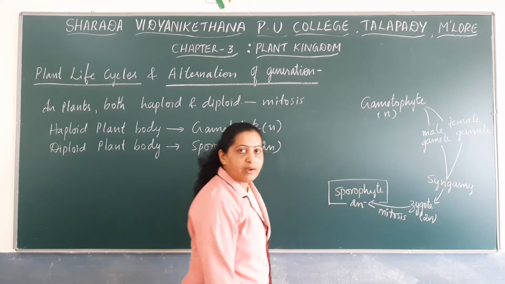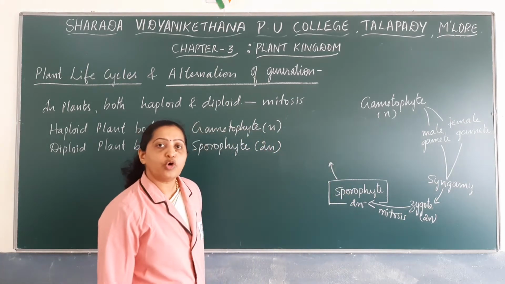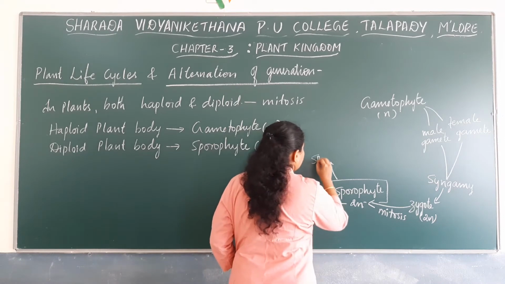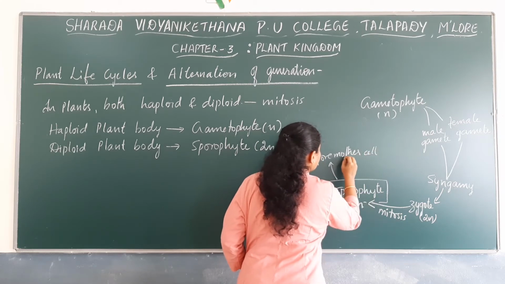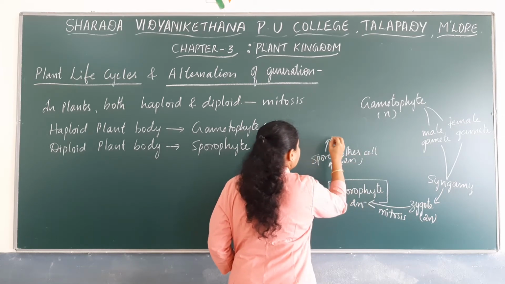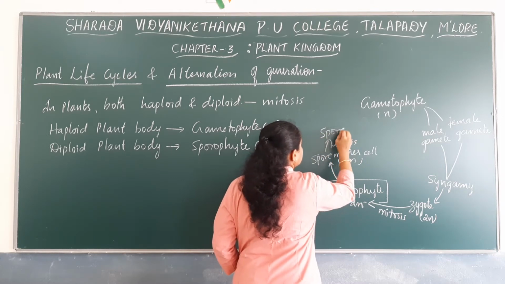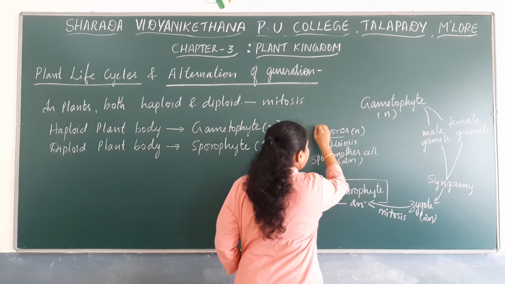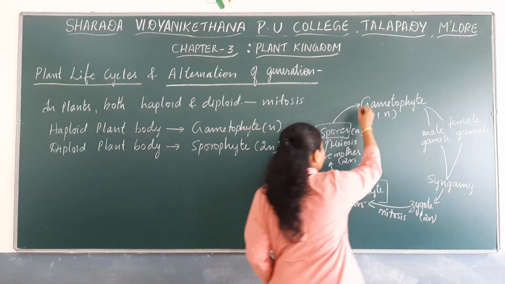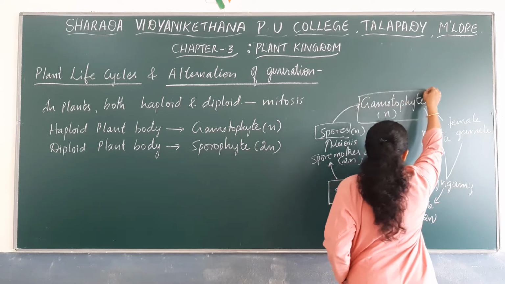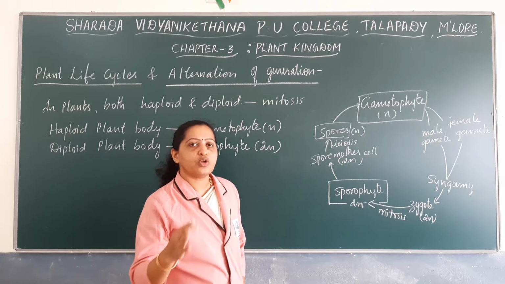This sporophyte plant body has certain spore mother cells, and these spore mother cells undergo meiotic division. Spore mother cells are diploid. They undergo meiosis, or reductional division, to form haploid spores. And haploid spores germinate into a new plant body known as gametophyte. So this represents the life cycle in different groups of plants.